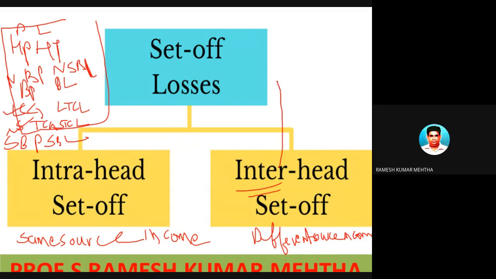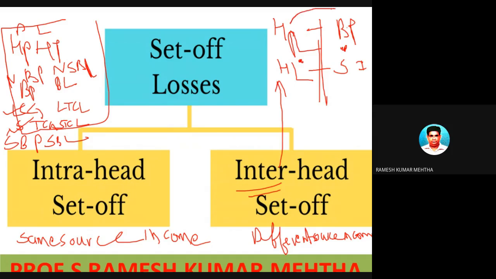Whereas when I am talking about inter-head adjustments, it is house property loss with business profit, or house property loss with salary income. So these are different sources. The loss is from one source and the income is from another source. This loss can be set off against this other source of income, which is not under the same source of income.